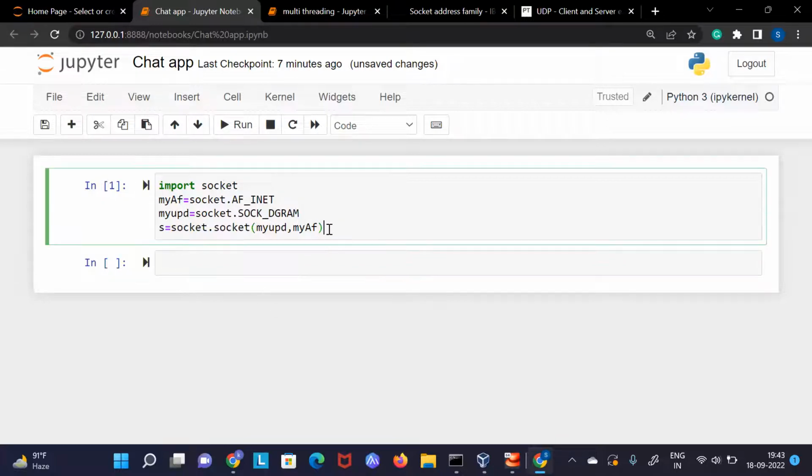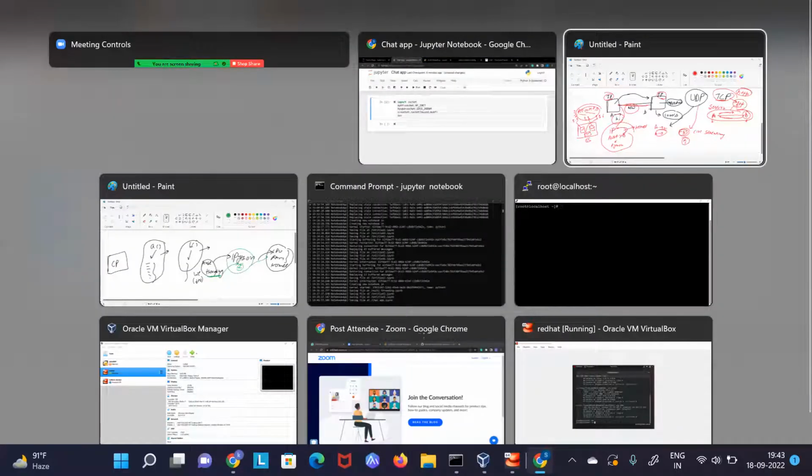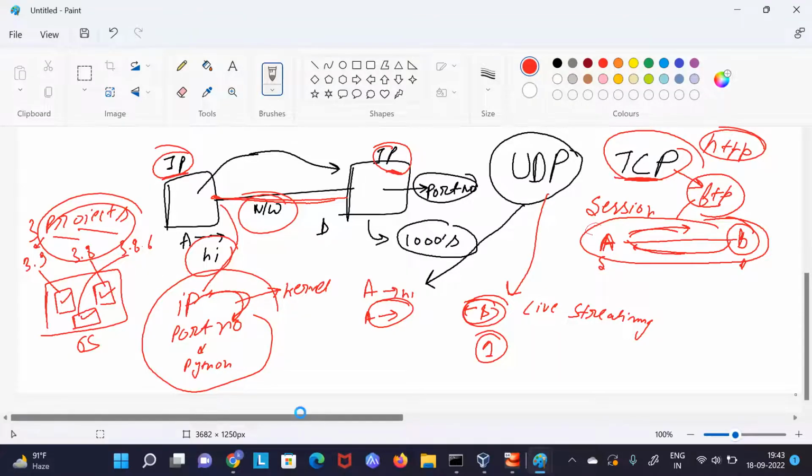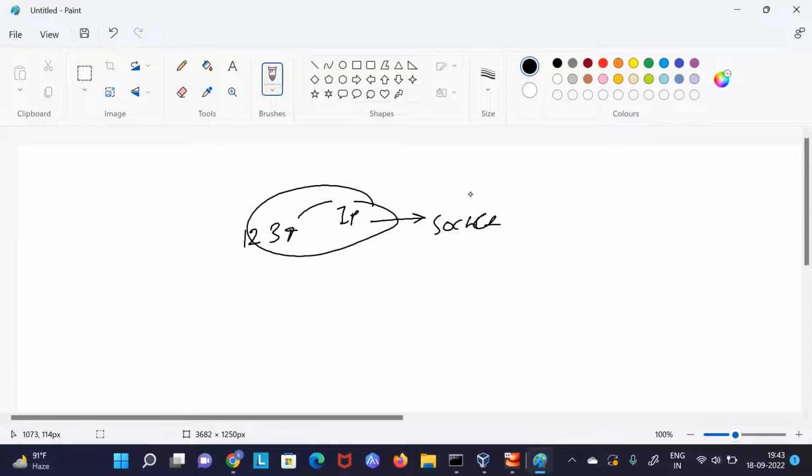Now we will have to mention some more things here. What would be our IP? Because for the socket I want to create, I need to bind it with my own operating system IP first. Why am I doing this? Because then my kernel will know that if someone comes to, let's say, port number 1234 on this IP, which is my operating system IP, then it is bound to this socket.